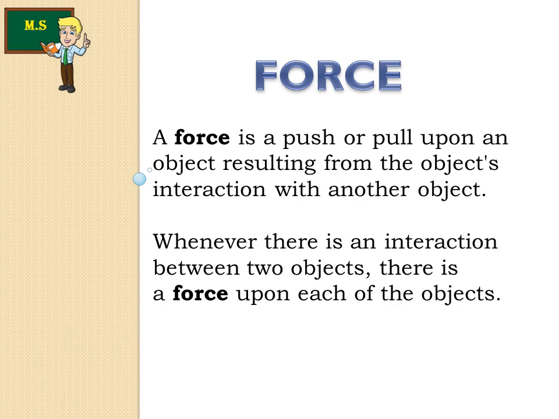Whenever there is an interaction between two objects, there is a force upon each of the objects. I think you all know that when you hit your friend in a play period, you will feel a force from that person upon your body.